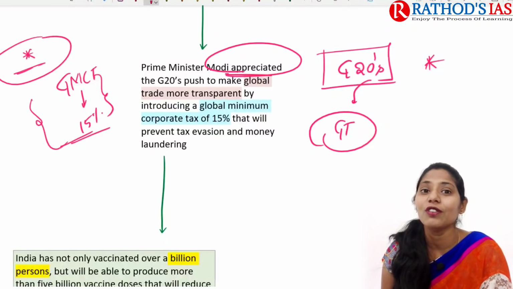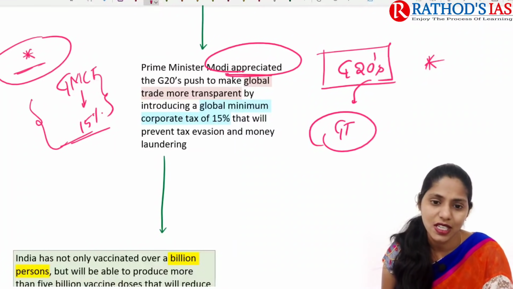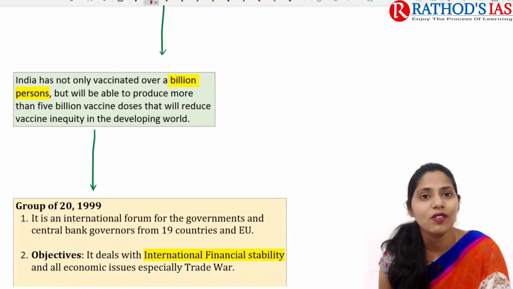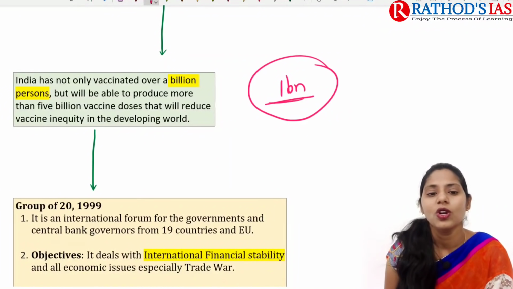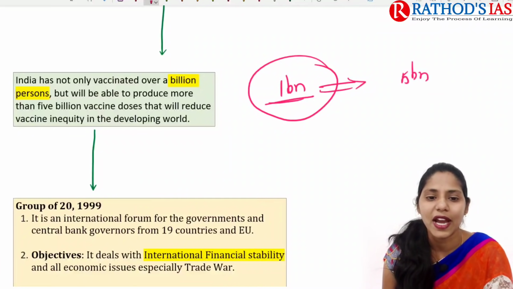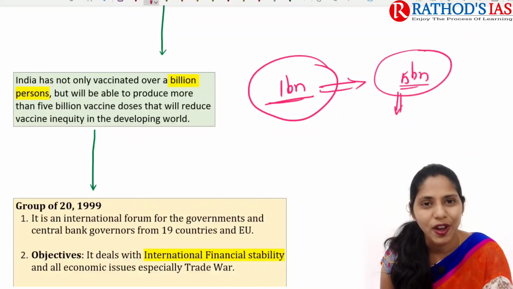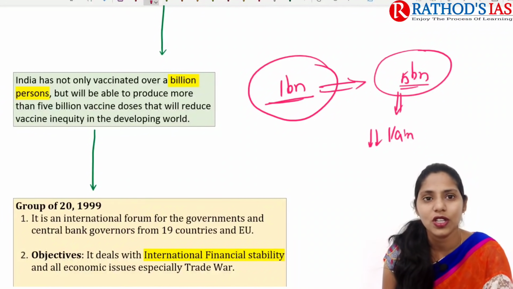So if you watch that video, you will get much more insight regarding what this GMCT is. If you're talking about India, India has not only vaccinated over 1 billion people, but we are also able to produce more than 5 billion vaccine doses. Because of this, whenever there is an increase in the production of vaccines, that will automatically decrease vaccine inequity.